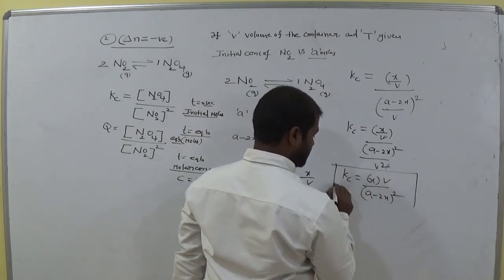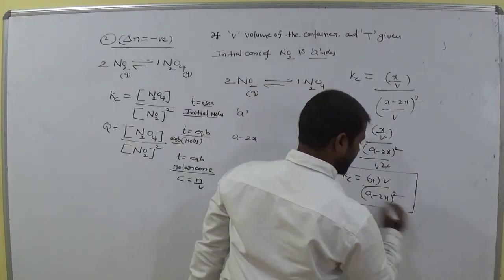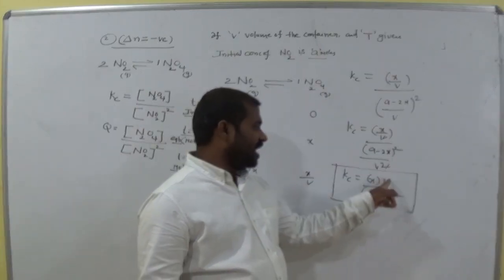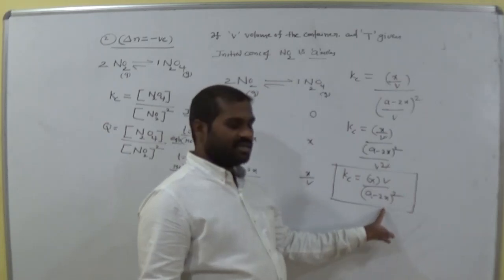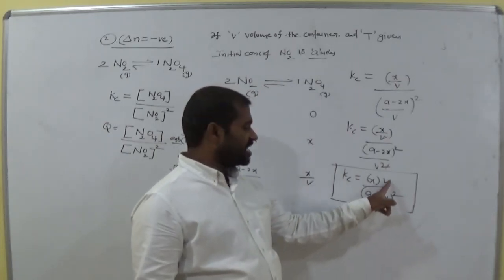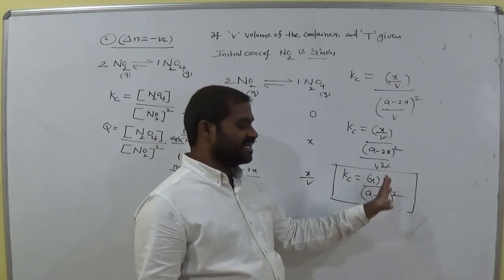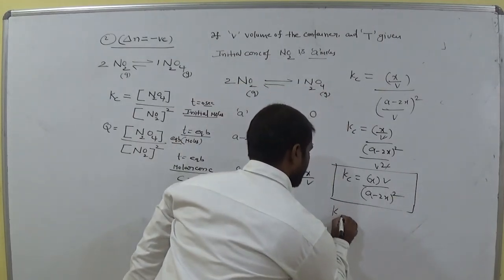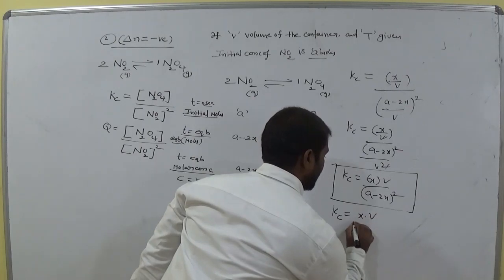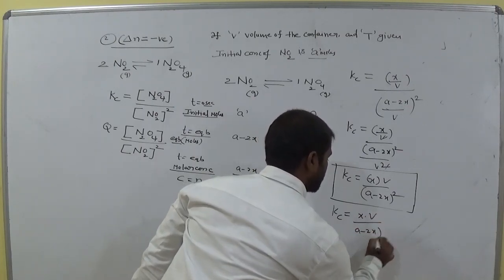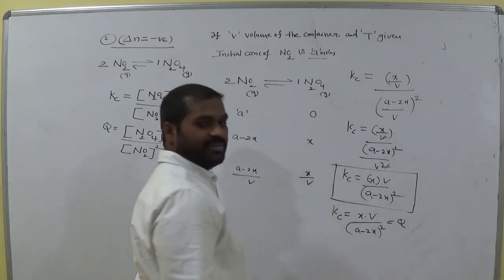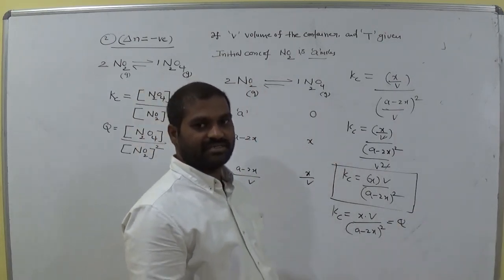So this is the expression where delta n is negative. In the first case we observed volume is present in the denominator, whereas in this case volume is present in the numerator. Am I right? Now this one, x into V by (A minus 2x) whole square, also equals reaction quotient Q. Why? Because both have the same expression.